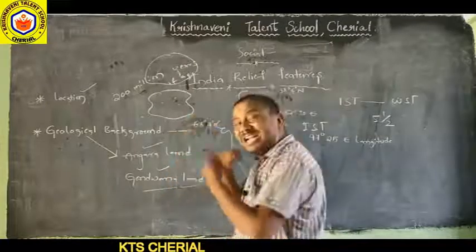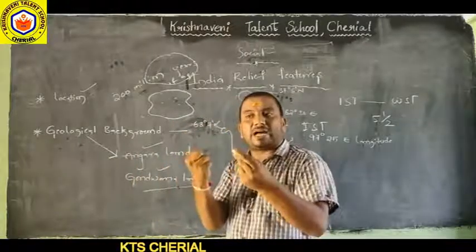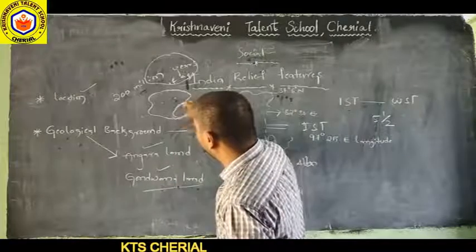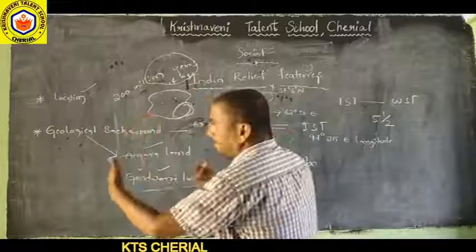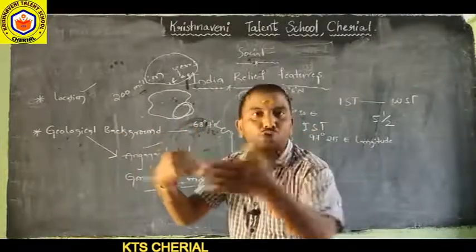These many pieces, many years later, collided with each other. One landmass collided with another landmass. Collide means to join.